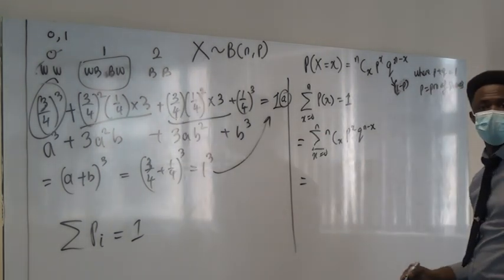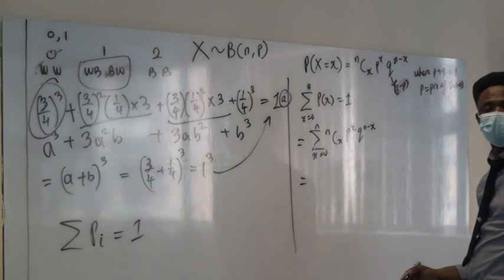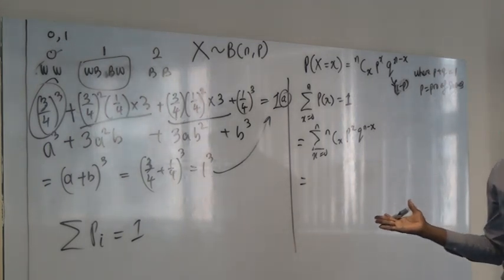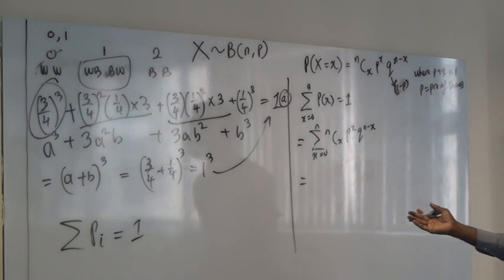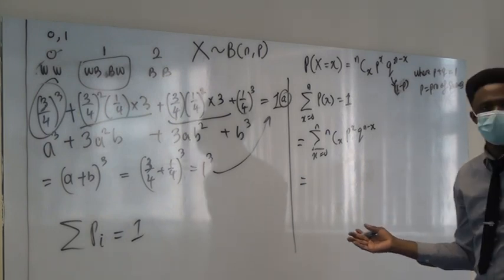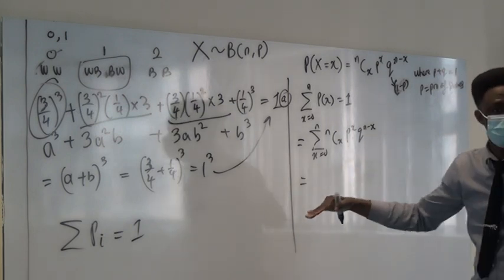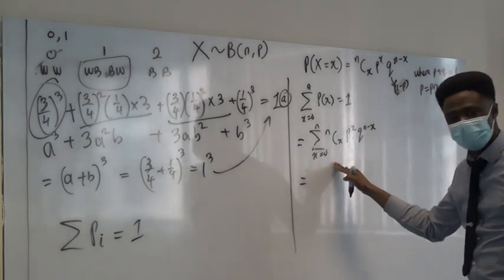What is this? This should look familiar. Come on, come on, come on. It's not probability now. We are trying to show that it's 1. So what is this in mathematics?